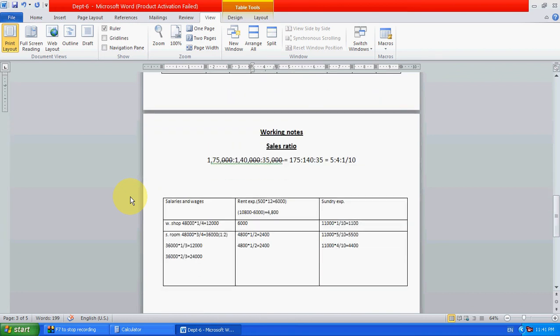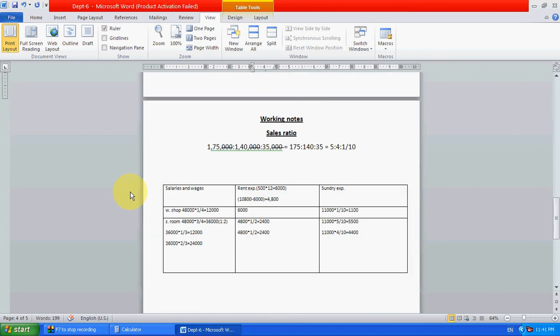Departmental accounts. This is the working note. This is how we have to calculate the sales.